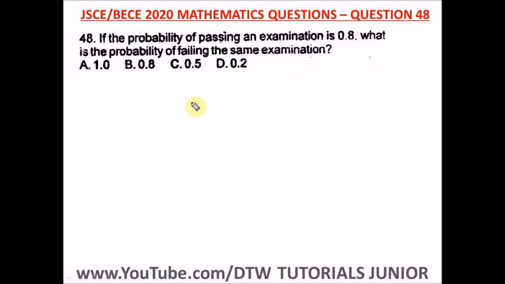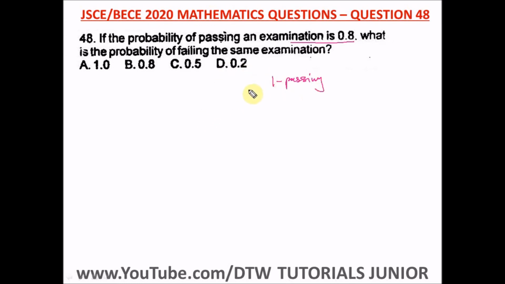Question 48 of the Junior WAEC 2020 Mathematics Past Question. That's your BECE exam. It says if the probability of passing an examination is 0.8, what is the probability of failing the same examination? The probability of failing is definitely 1 minus the probability of passing. That's probability for you.